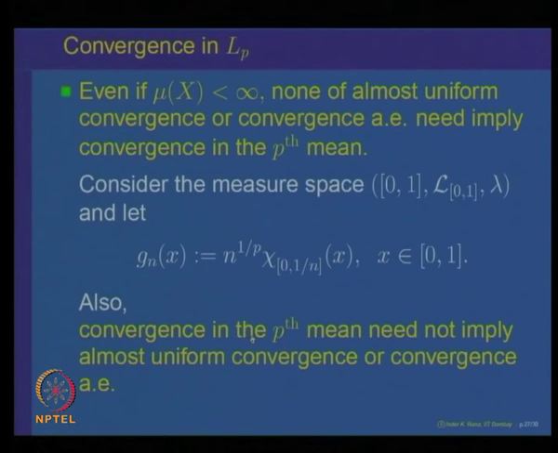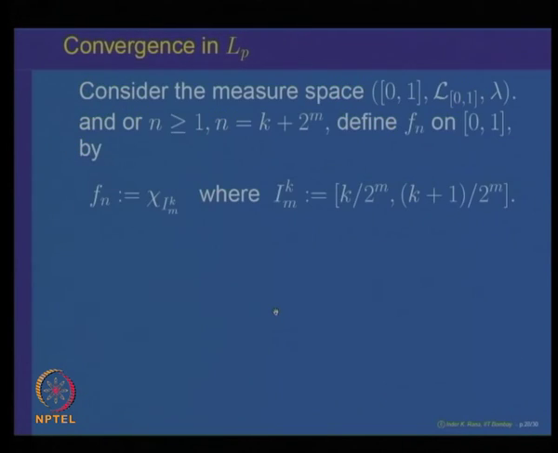The other way around, even when the measure is finite, convergence in pth mean need not imply almost uniform convergence. So, consider the earlier example of the measure space 0 1 with Lebesgue measurable sets and f n to be the indicator function of the interval I k m, where I k m is the interval of length 2 to the power minus m. Just now we considered this example.